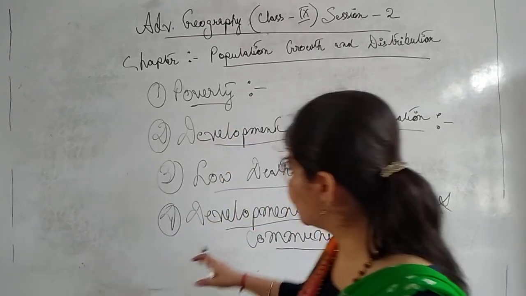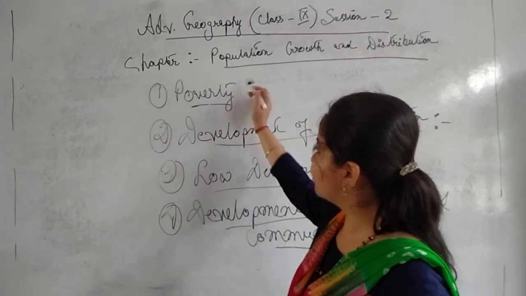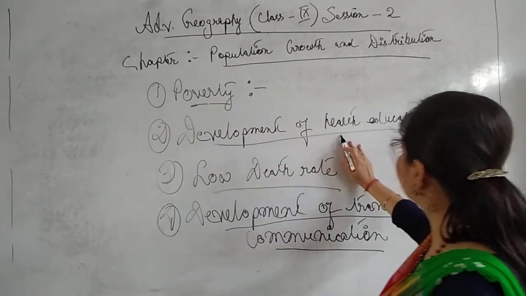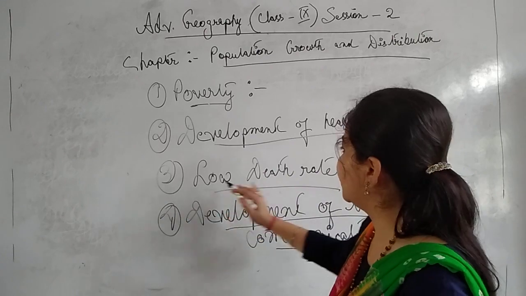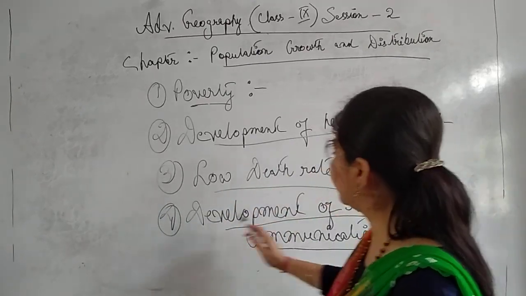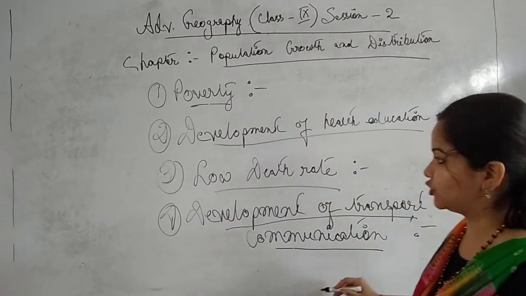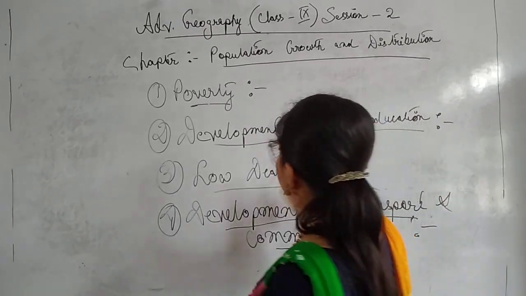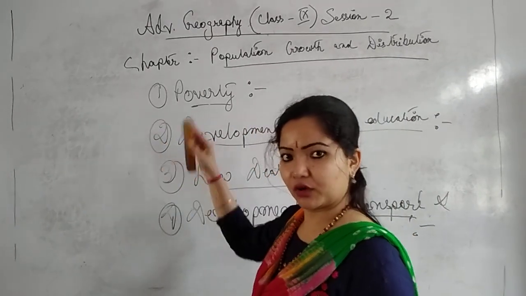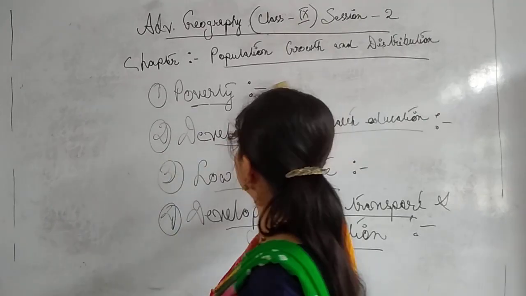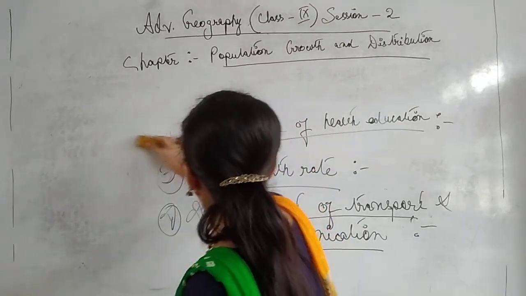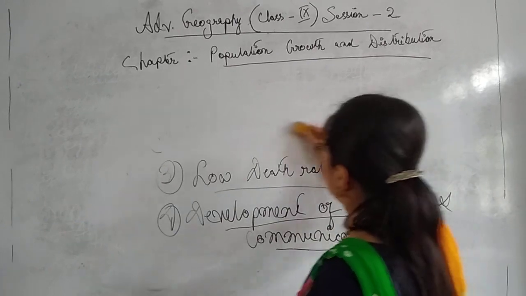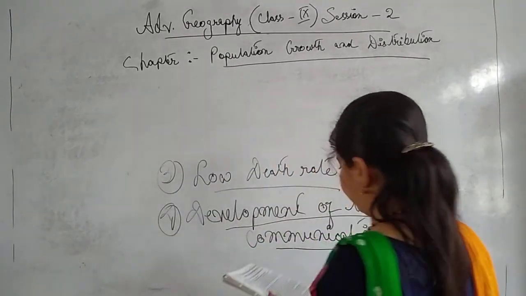Is it clear now up to this much? Point number 1, poverty. Point number 2, development of health and education. Point number 3, low death rate, and point number 4, development of transport and communication. Okay, fine. So let us proceed to point number 5. Shall I write? I think you have all written these points, so I am just rubbing them out. Okay, fine. Then we will proceed to point number 5.